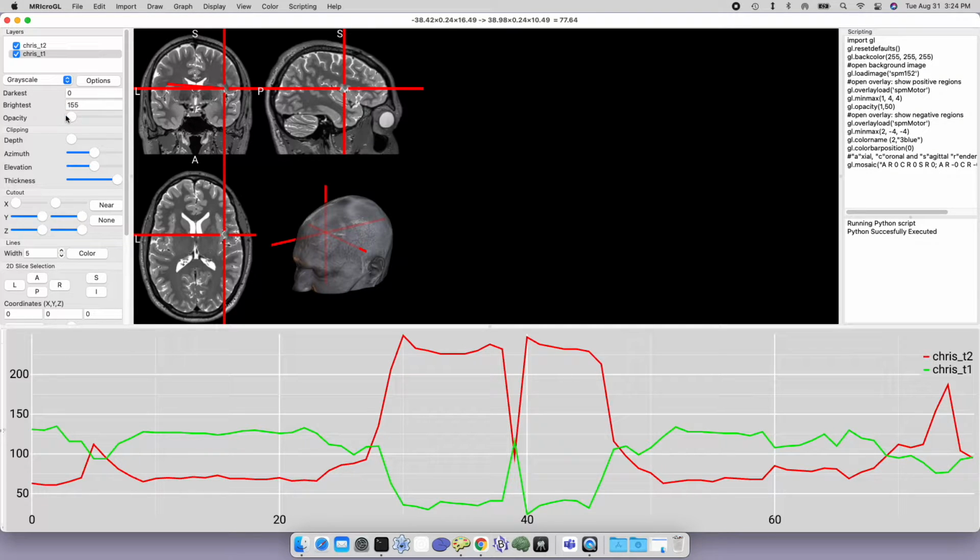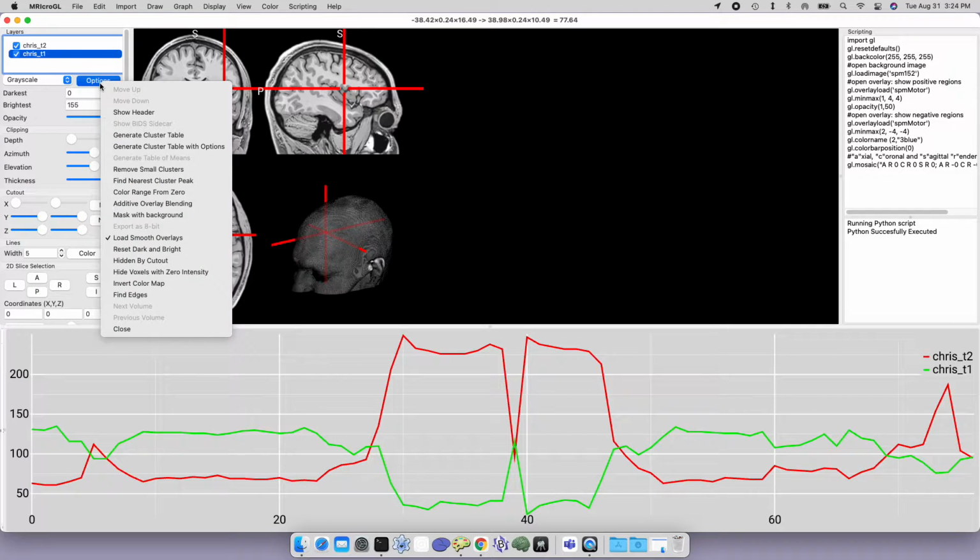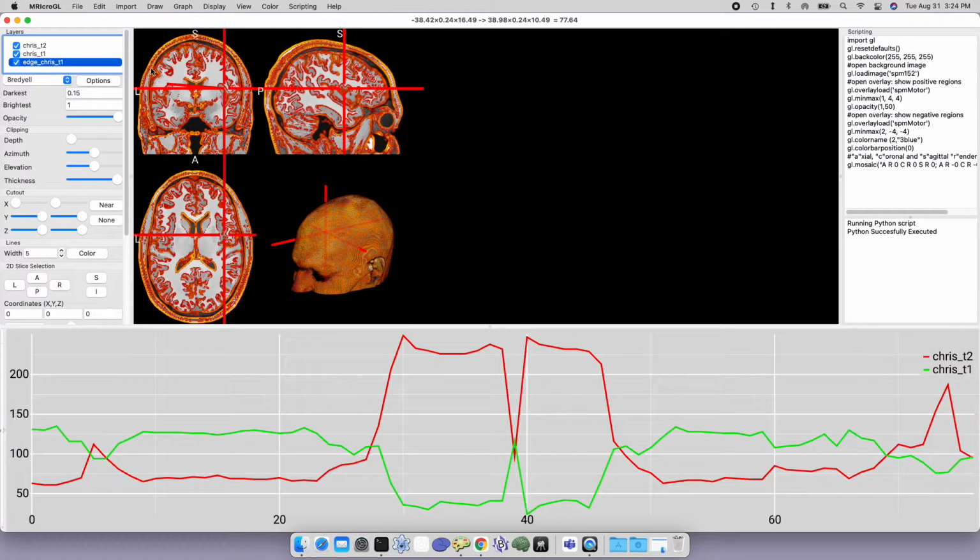But one general problem with looking at two images on top of each other is while I might be able to make one transparent or opaque on top of the other image, it's still a little hard to see where the actual boundaries are. So what we can do is we can run a filter on one of our images. So I'm going to select the T1 image, my upper layer. I'm just going to say find edges, and it will generate a new image.